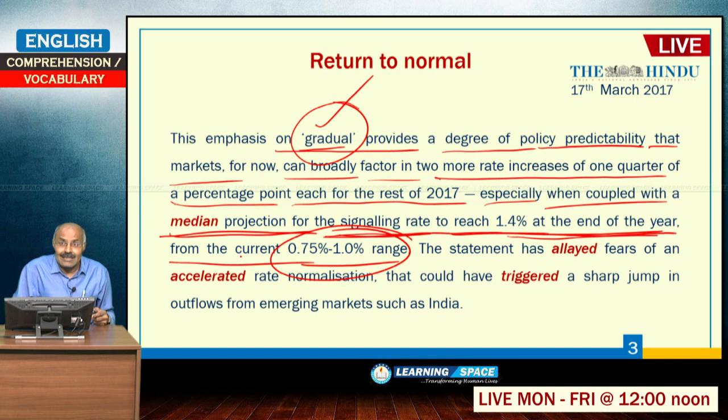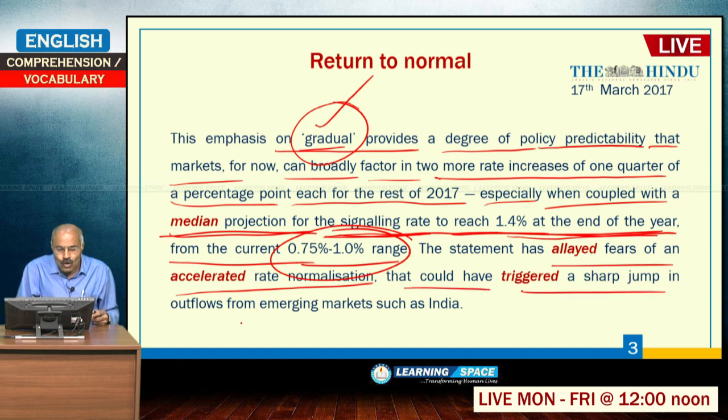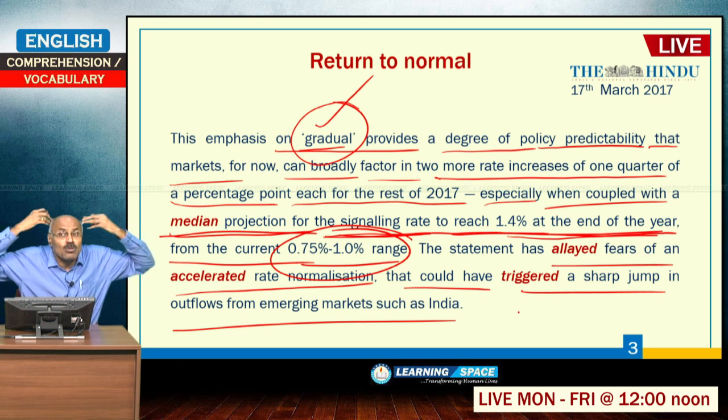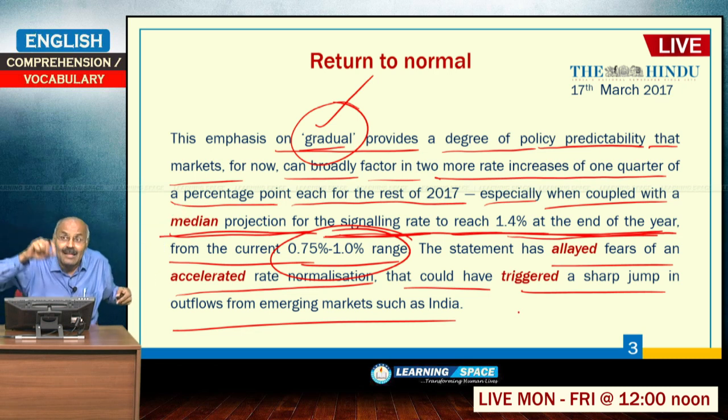So, the statement has allayed fears. Previously, there was a fear of an accelerated rate normalization that could have triggered a sharp jump in outflows from emerging markets such as India. So, the statement that a normal gradual increase will happen has allayed the fears, that means has put at rest, the doubt was cleared. What is the meaning of allay? Allay means the doubt was cleared, has allayed the fears of an accelerated rate normalization.